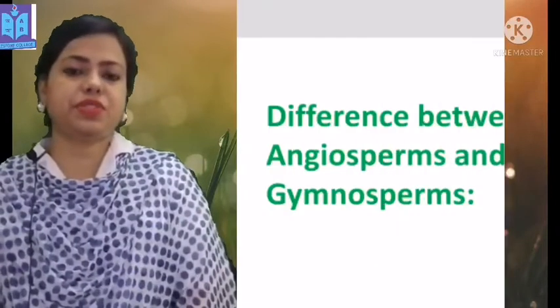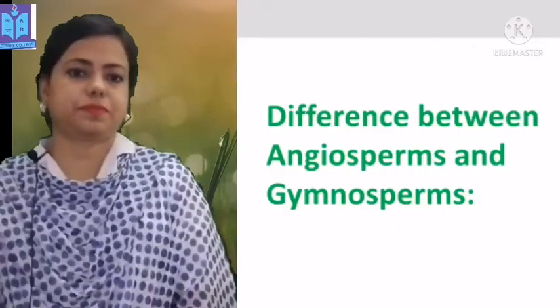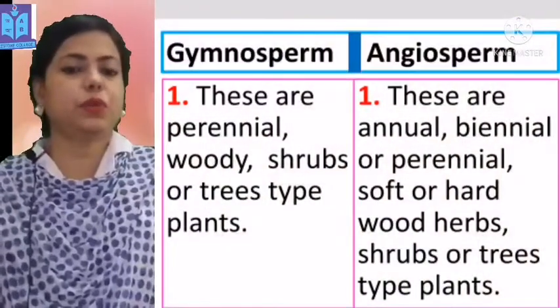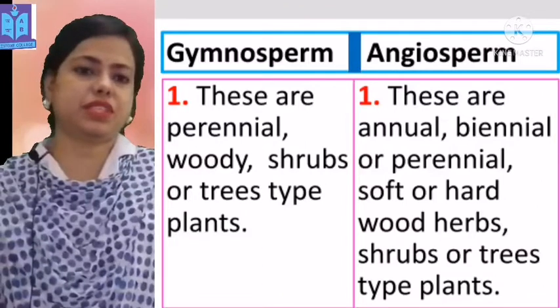Dear students, we have already learned about the characteristics of gymnosperms and angiosperms. Now we learn the difference between angiosperms and gymnosperms. Gymnosperms are perennial, woody, shrub or tree type plants.